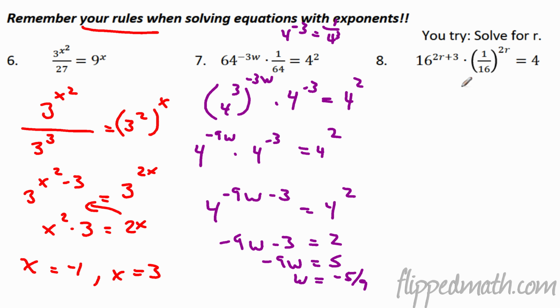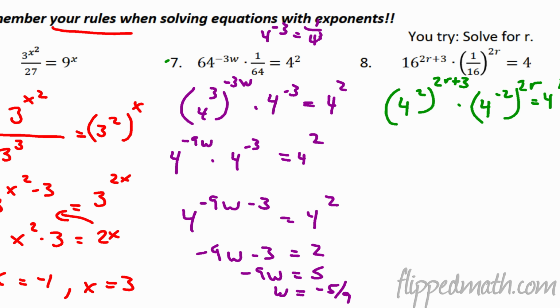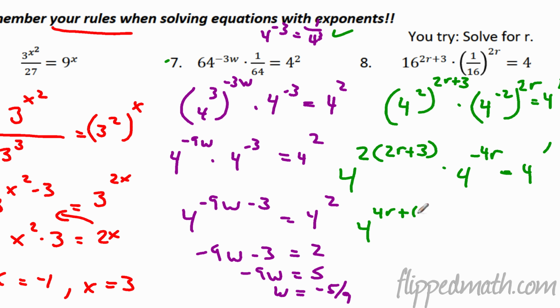All right, you try number 8 all by yourself. Go. Pause the video. Okay, let's hope you get the same thing that I'm going to get here. All I did was rewrite 16 as 4 squared, and this is 4 to the -2 power, 1/16, for the same reason as up here, and 4 to the first. So at this point, I'm going to multiply. You have to be careful because it's quantities. It's 2 times this whole thing. So 2 times 2r plus 3. So we get 4 to the 2 times 2r plus 3 times 4 to the -4r, and that should equal 4 to the first. All right, so that's 4 to the 4r plus 6.